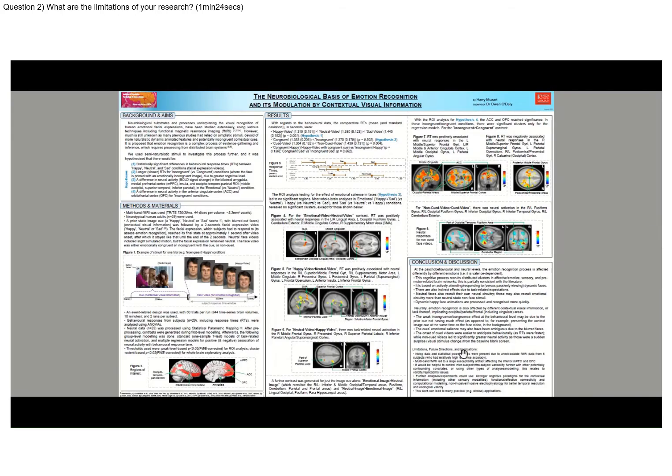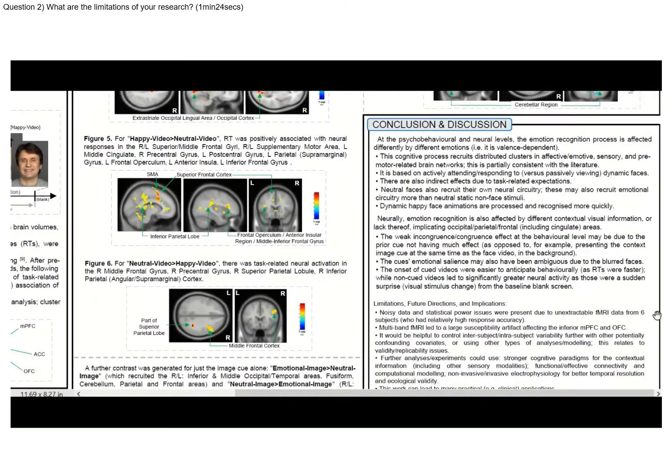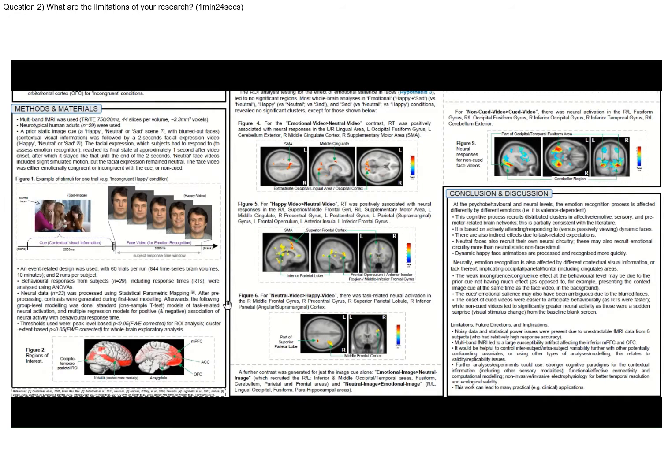So one of the limitations is that we were not able to extract the original data for some of the runs for 6 subjects out of the 29, which were locked in the MRI scanner system, and we could not get access to these due to the COVID-19 lockdown, so we did lose some statistical power here. Although according to previous studies, 23 subjects had been shown to be a large enough sample size. On the other hand, these 6 subjects that were lost actually had relatively high behavioral response accuracy relative to other subjects, which means that those may have provided more accurate data.